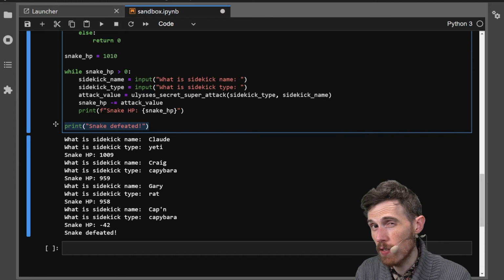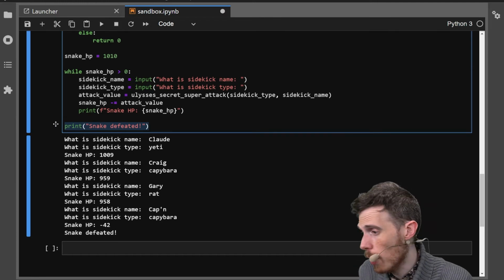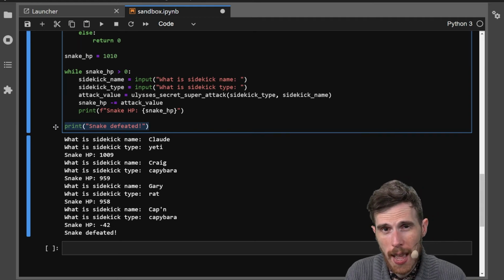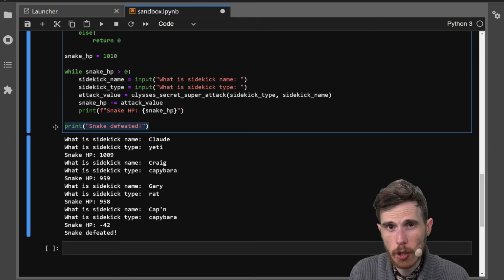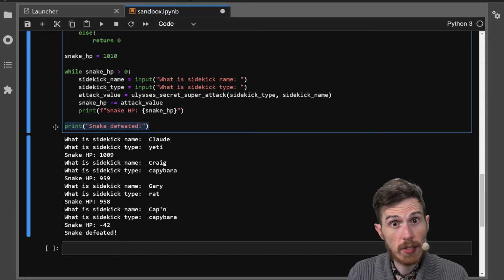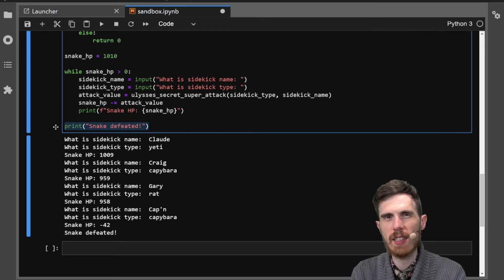The snake is defeated and our while loop stops, because the only reason we see this statement is because we've jumped out of the loop. And why have we done that? Well, -42 is less than 0, and we notice that our condition is that snake HP must be greater than 0 for the loop to continue, and the minute that it reaches back to the top of that loop, following the flow of control discussion we had when you left and came back, following that, well, it's not greater than 0 anymore. So we have to jump out and see the snake defeated, and we have done so. It is the final battle, and the snakes will never beat the cats again.